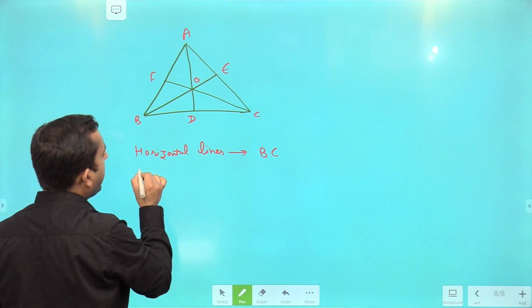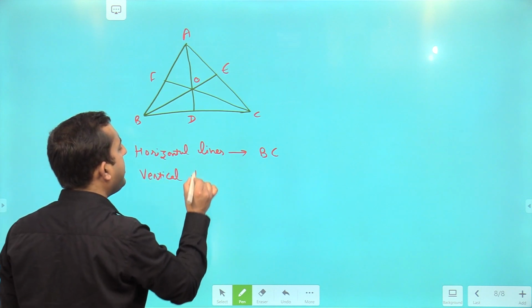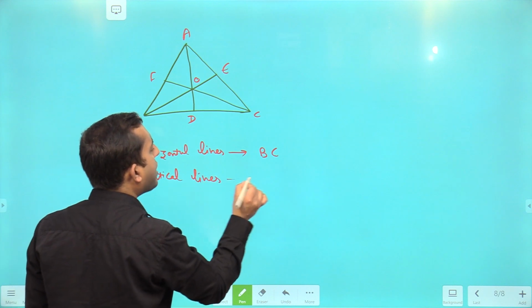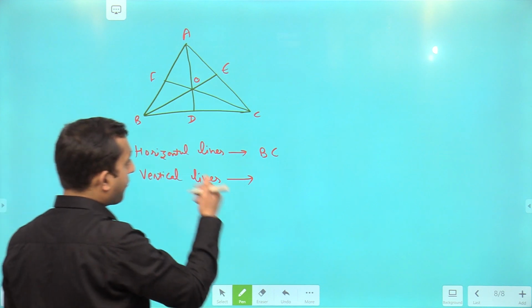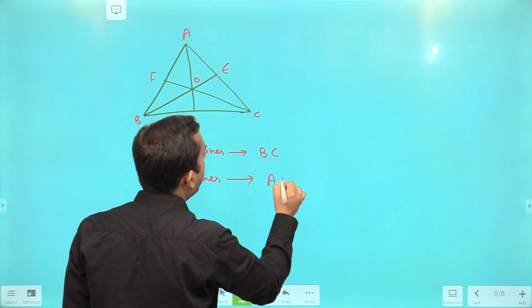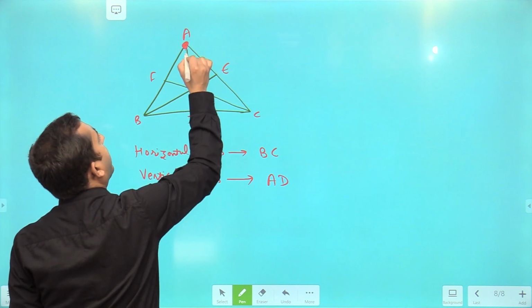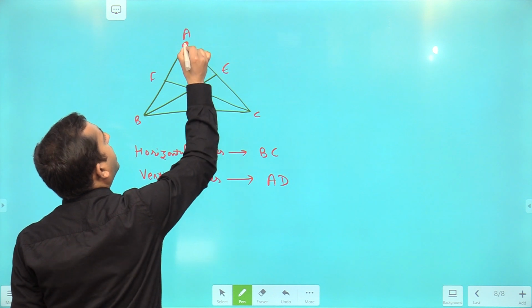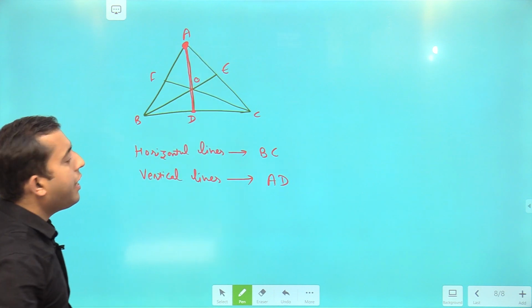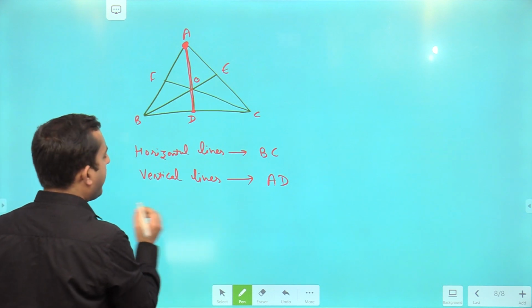After it, pay attention to how many vertical lines there are. Vertical lines mean those lines whose angle appears to be 90 degrees with the horizontal line, right? So over here you can observe AD is a vertical line, right? Done. After it, diagonal lines.